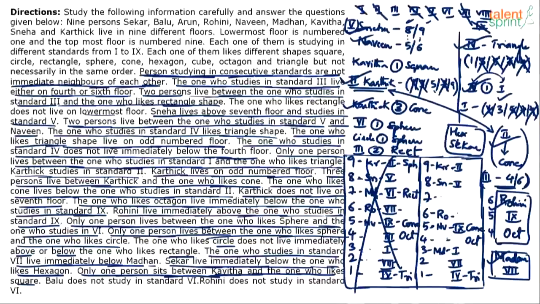8th class cannot come here. Okay, 8th class can be fixed. See, since 5th floor is blocked by 9th class, 8th class cannot come on 4th or 6th floor. 8th class has to come on 7th floor. Yeah? So 8th class is fixed. If 8th class is fixed, now I think we can fix the 6th class also. Okay, now the same point again. 6th class and 3rd class will take 4 and 6 in some order.